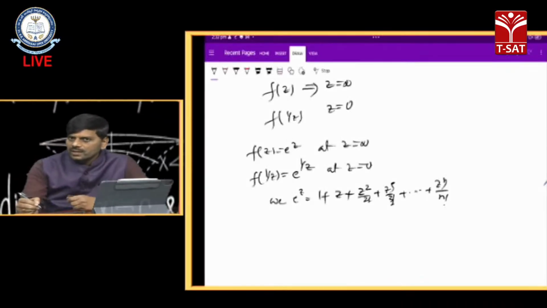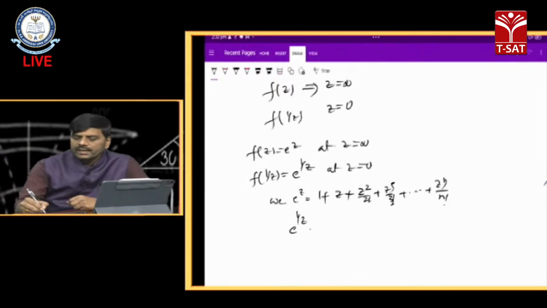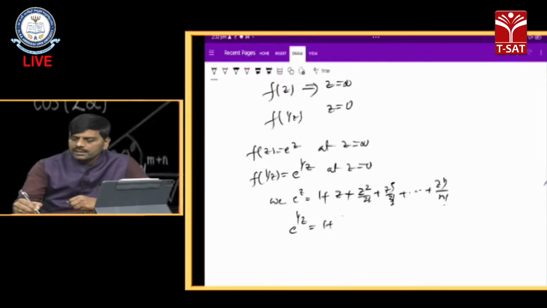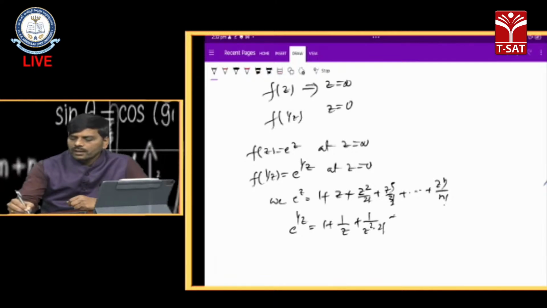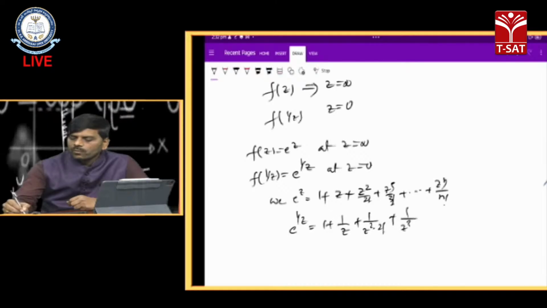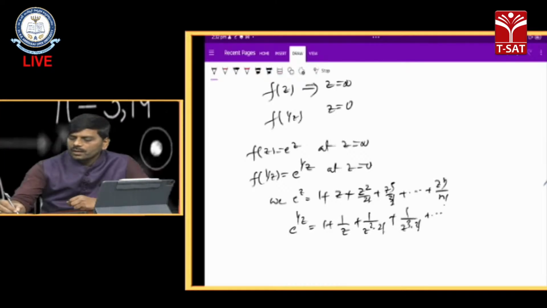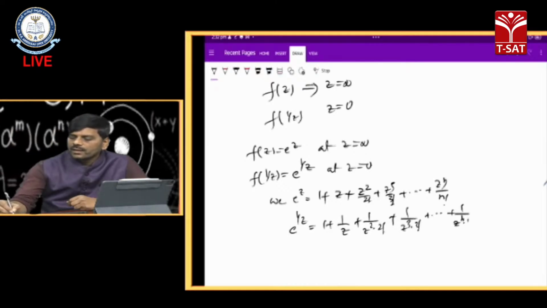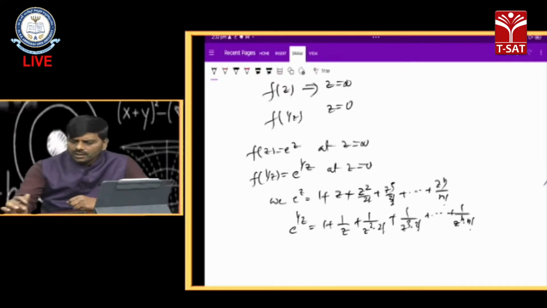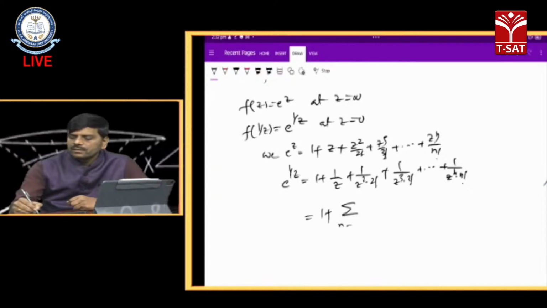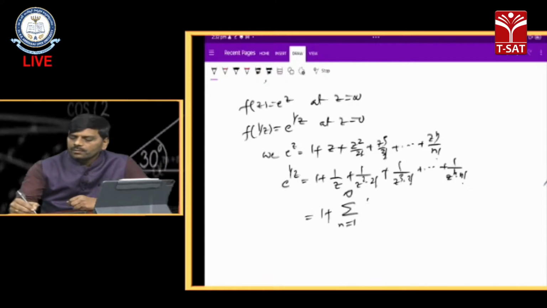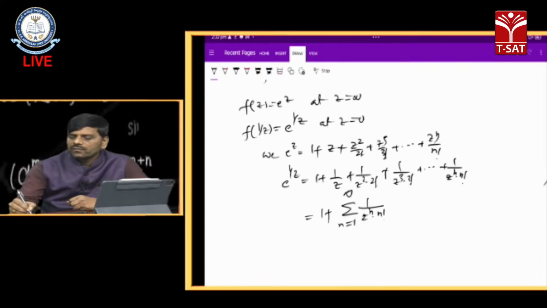Instead of z, we substitute 1 by z in e power of z, that is 1 plus 1 by z plus 1 by z square into 2 factorial, 1 by z cube into 3 factorial, and so on, up to 1 by z power of n into n factorial. This can be written as 1 plus summation n equals 1 to infinity of 1 by z power of n into n factorial.